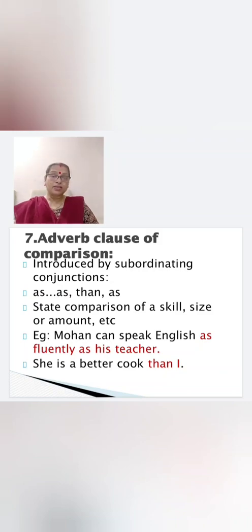It compares skill, size, or amount. Let us find out with the examples. Mohan can speak English as fluently as his teacher. So here skill is compared. Main clause is Mohan can speak English. Subordinate clause: as fluently as his teacher.